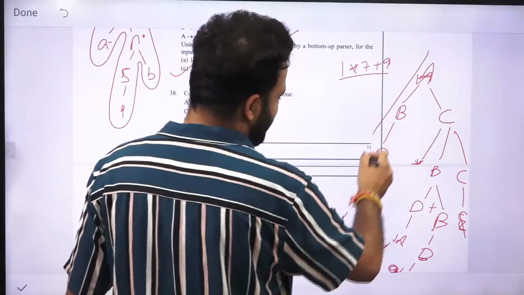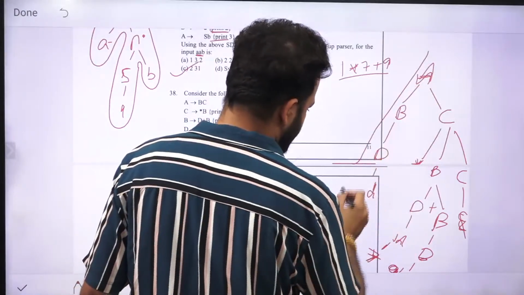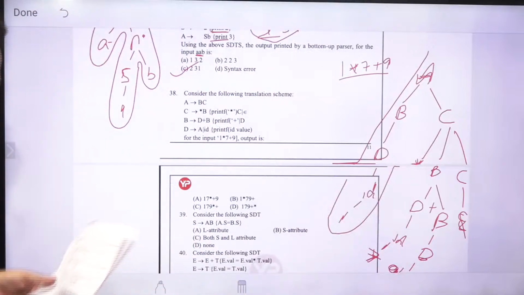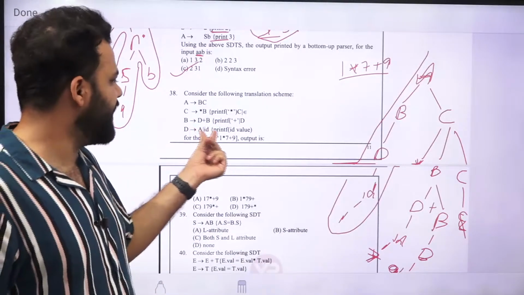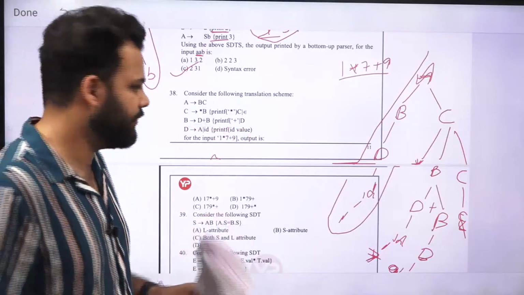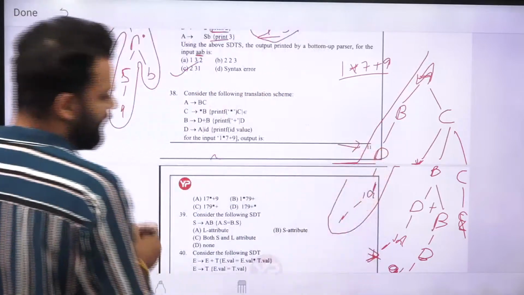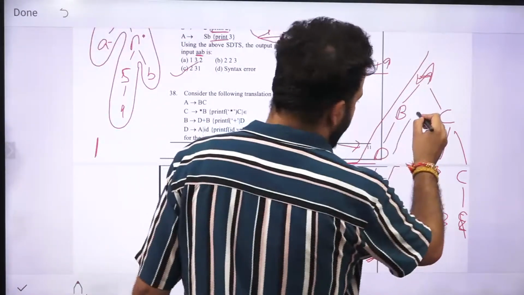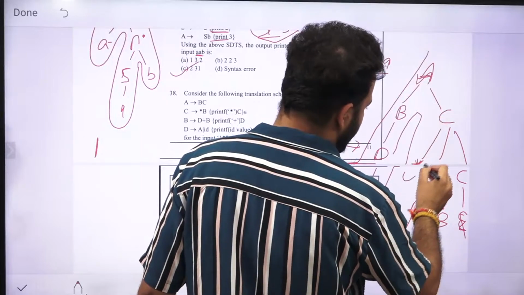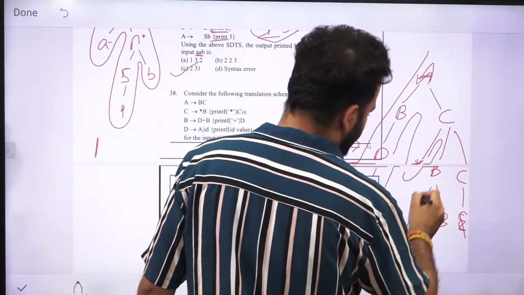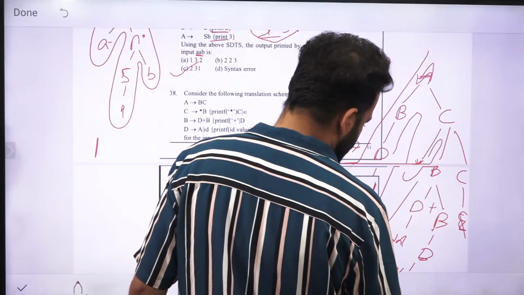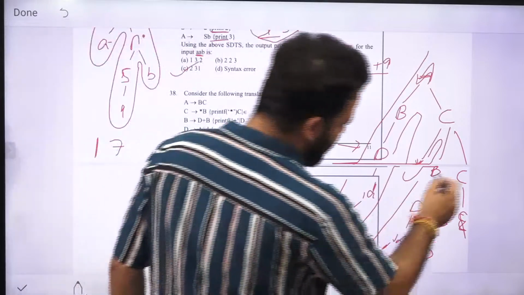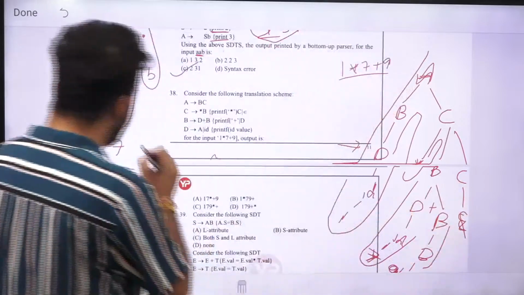Now whenever we parse it, whenever D to ID is completed, we print the ID value. So D to ID is completed here, so we will print the ID value, which is 1. After that, we go back and then we try to complete this one. Again, when we come down, D to ID is completed here, so 7 is printed. Again, we will go back, and when D to ID is again completed, we will print 9.